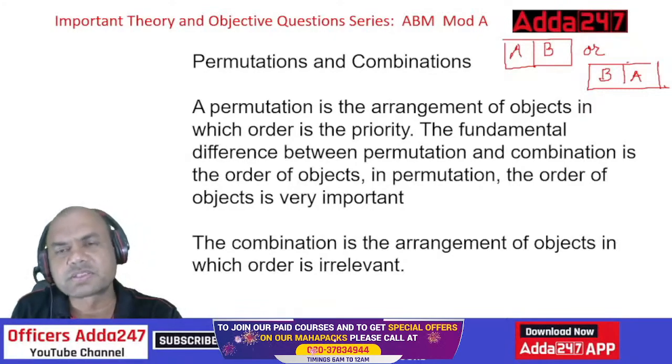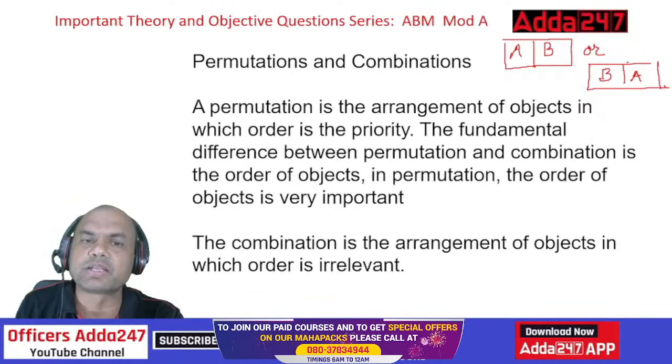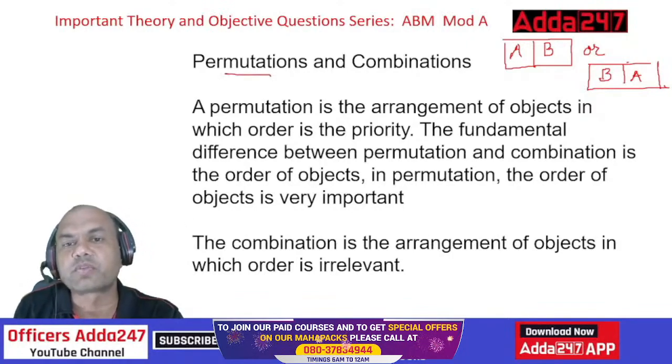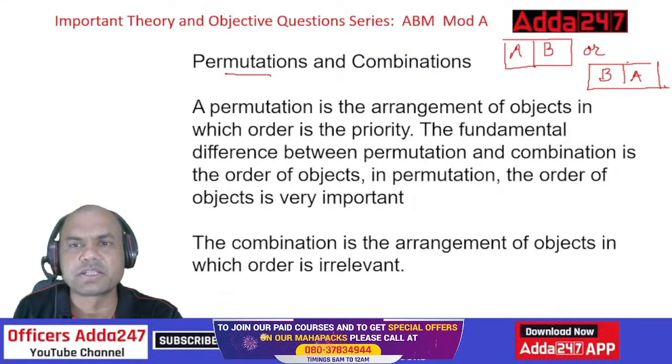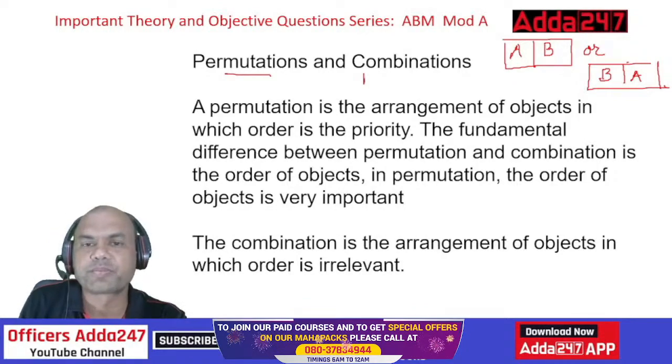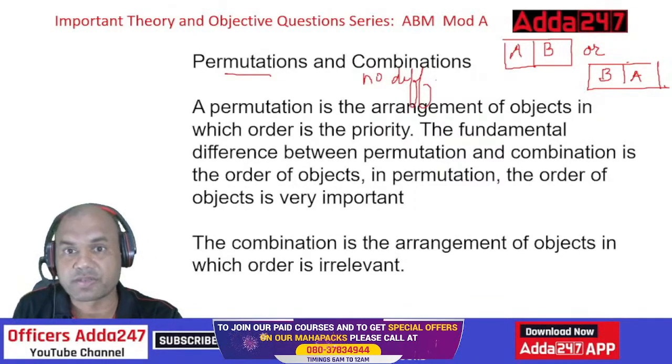So what is the difference? If you think of permutation, there is a difference. If you think of combination, no difference. Whether A sits over here or B sits over here, in combination it doesn't make any difference. But in permutation it makes the difference. Permutation is very specific.